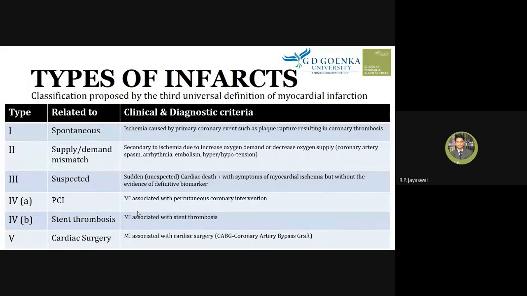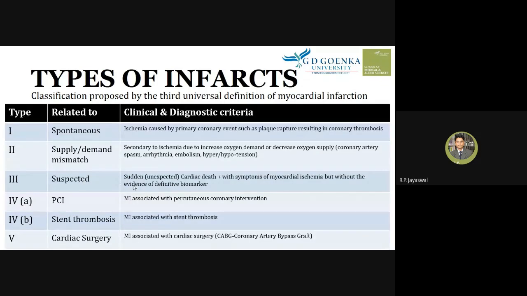The patient may not undergo those, because before going for the blood test, the patient usually dies. So we categorize that kind of myocardial infarction as type 3, which is suspected.